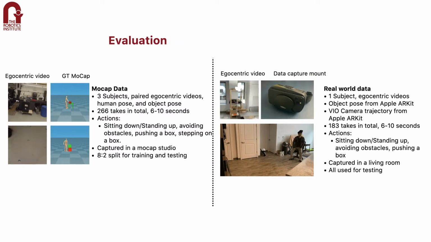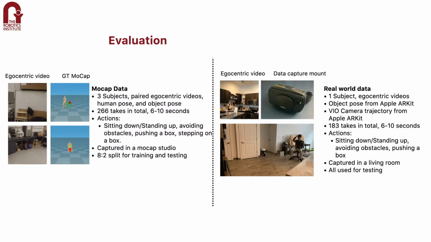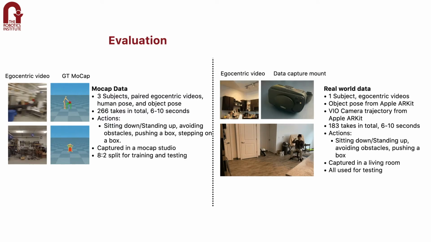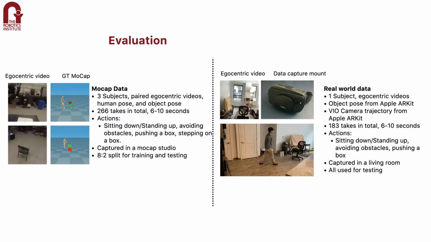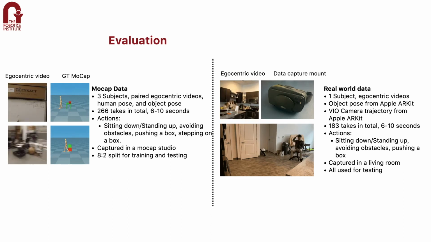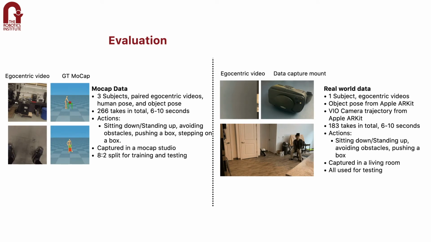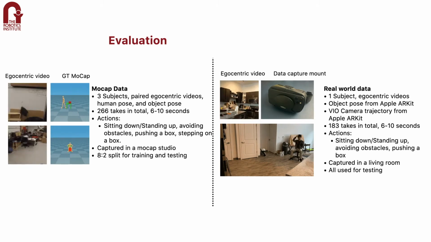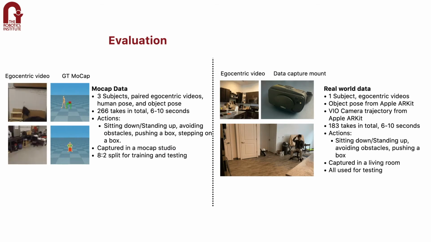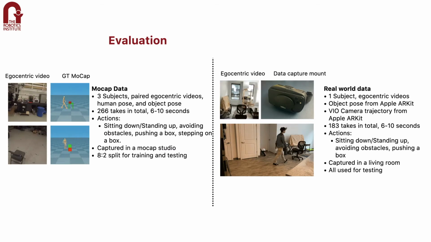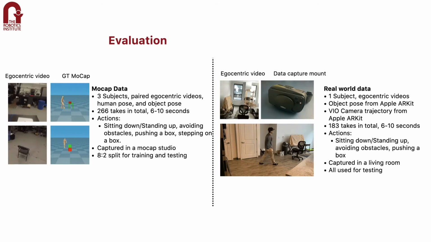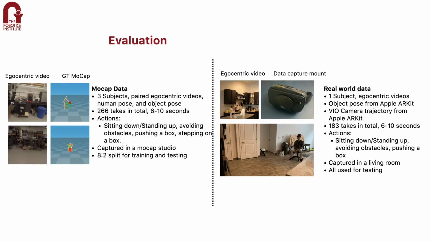And to evaluate our models, we obtain two datasets, one captured in a mocap studio and one in the real world. Each of them has 4 different actions: sit down, avoiding obstacles, pushing a box, or stepping on a box. For the mocap dataset, we capture paired first-person video and ground truth human pose. This dataset contains 266 motion sequences, and 80% of it is used for training, and the remaining 20% is for testing only.